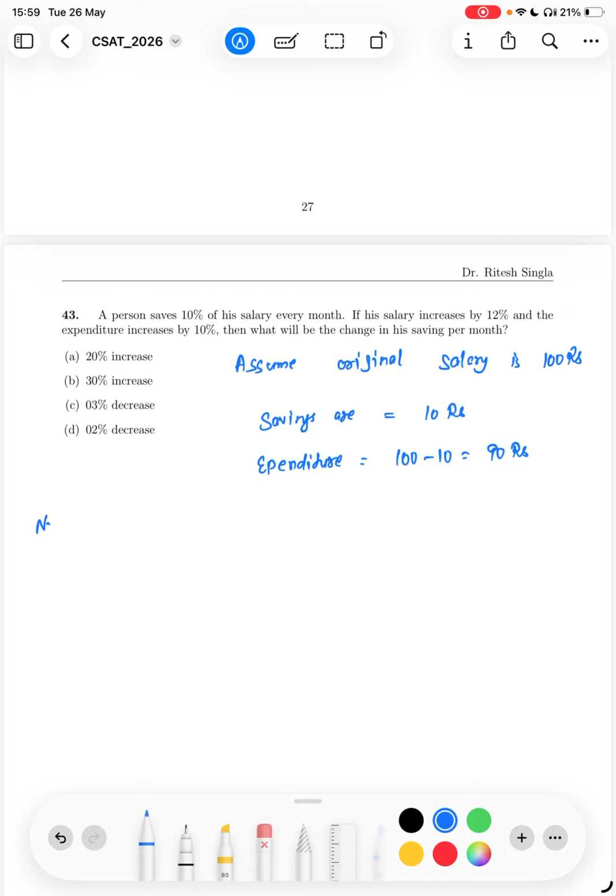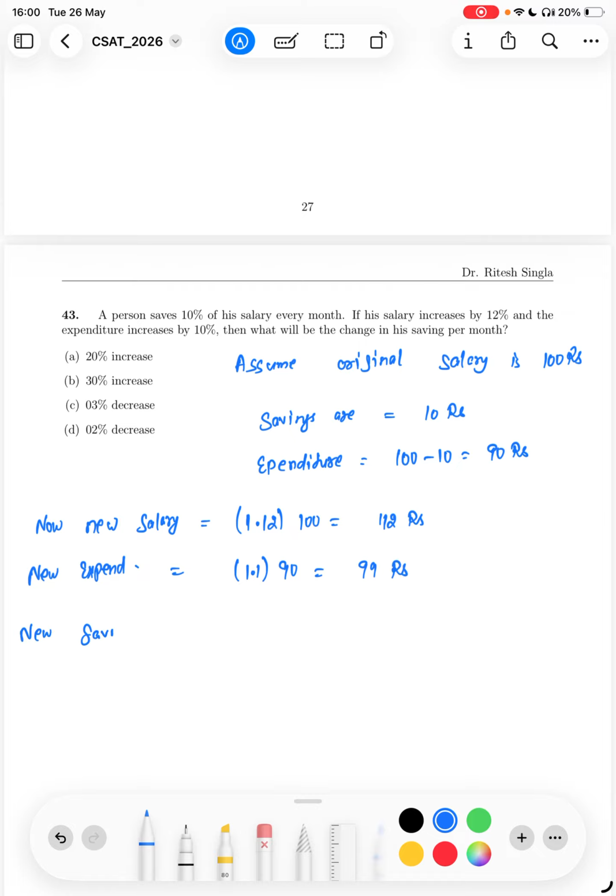Now the new salary is increased by 12% of the previous, so it will be 1.12 of 100, so 112 rupees. New expenditure is increased by 10%, so 1.1 into 90, that is 99 rupees.